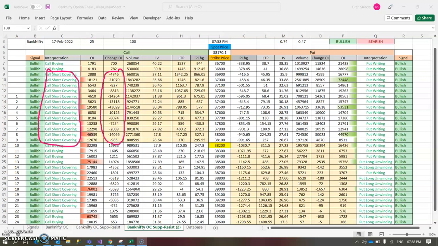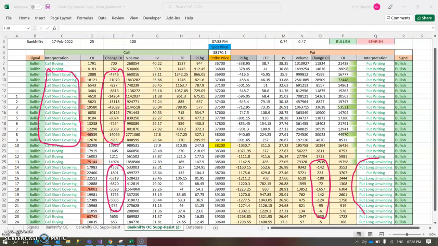So from what level did the market start to jump? 36,900. If we look into the charts, you can see the market has rallied almost 1200 points. Same thing on the upper side: you can see positions are getting exited, and when you see call buying, these are the places where people are making new or fresh positions. Same on the put side. If we see, you can see positions are getting unwound.